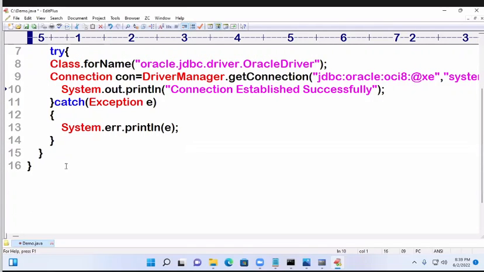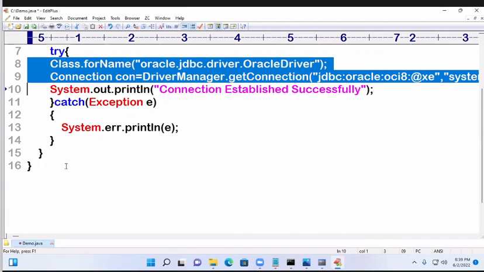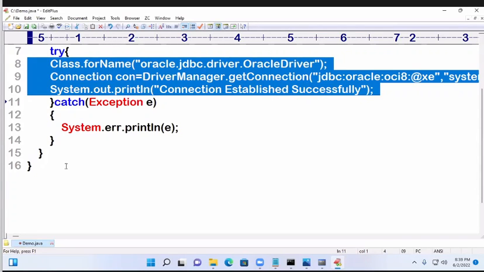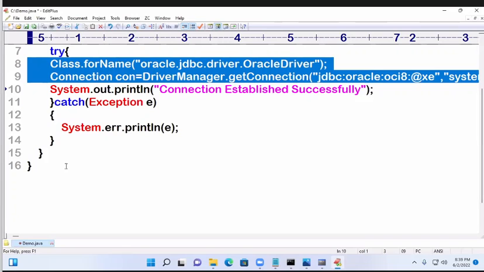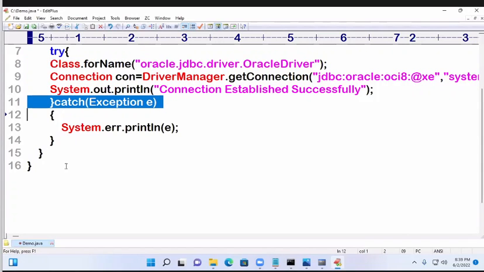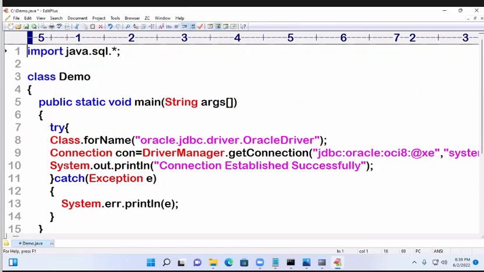Why? If these two lines are executed successfully, this line is executed. If any problem occurred in these two lines, control directly jumps to catch block. It is better, no? That's why you can write like this. Now this program, file, save.